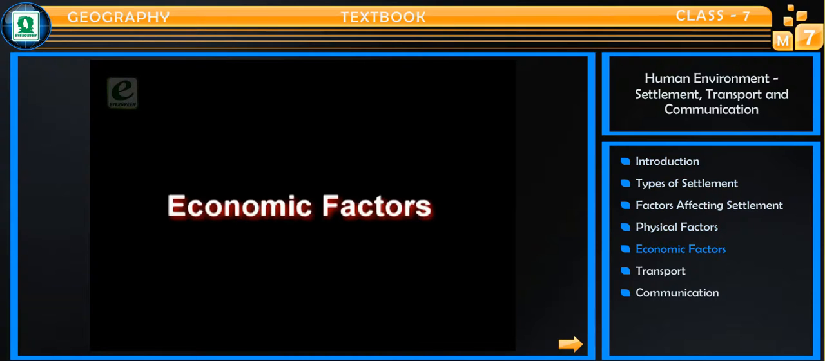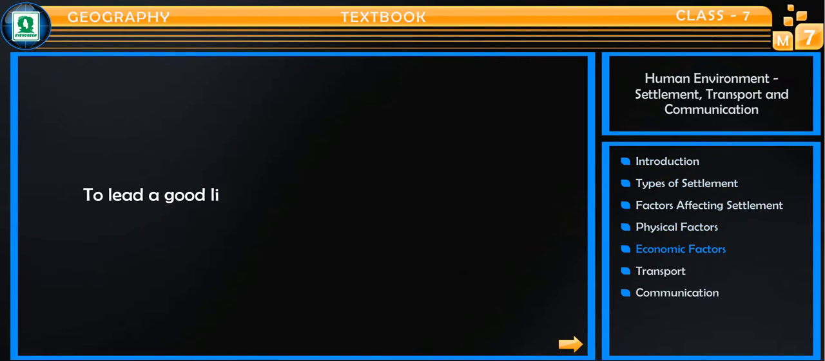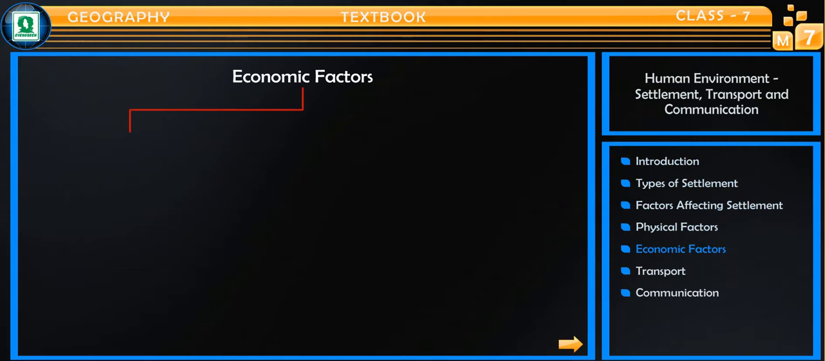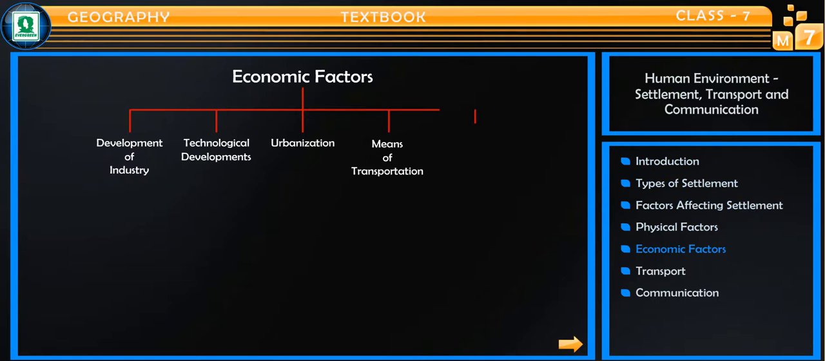Economic factors. To lead a good life, one needs earnings. For that, he needs resources and opportunities. Economic factors like development of industry, technological developments, urbanization, means of transport and communication have a direct impact on the density of population.